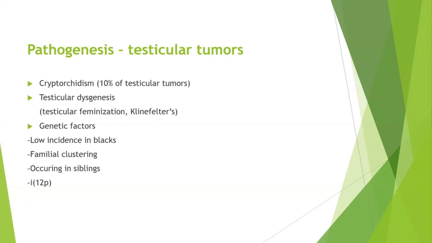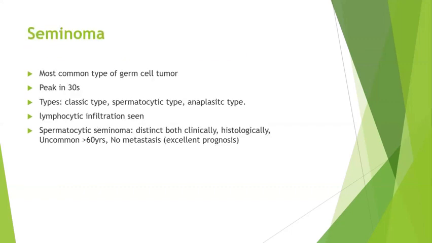Pathogenesis, as I told previously: cryptorchidism is the most common cause for the development of testicular tumors. Then testicular dysgenesis syndromes, such as Klinefelter or the feminization syndromes, are also one of the causes. It occurs in families, clusterings have been identified, and genetic factors are also involved. Seminoma is the most common germ cell tumor, usually occurring at a peak age of 30.